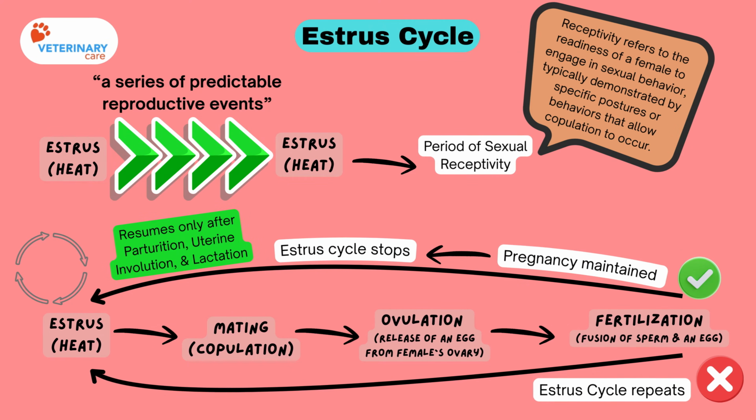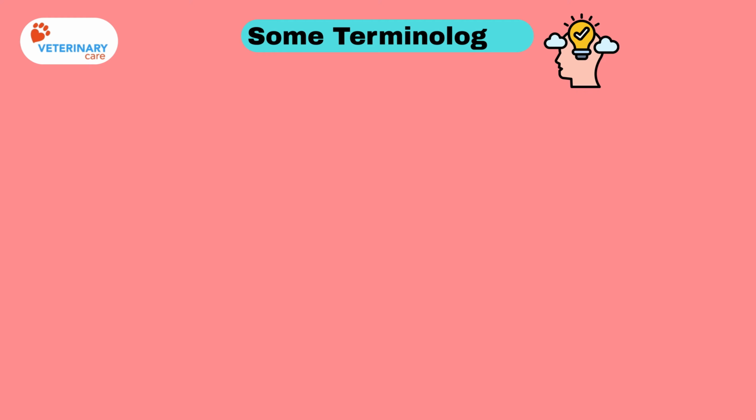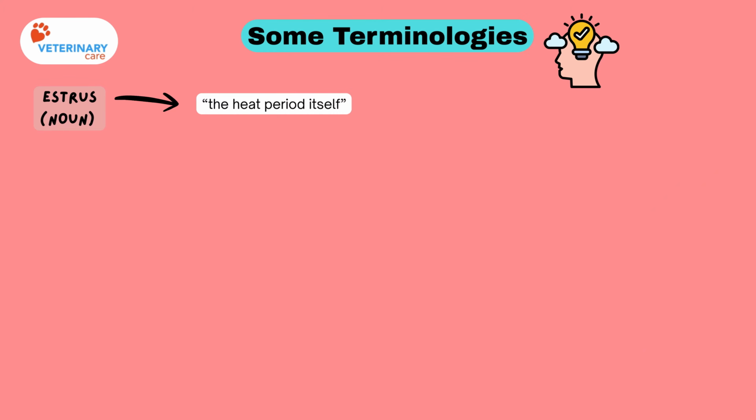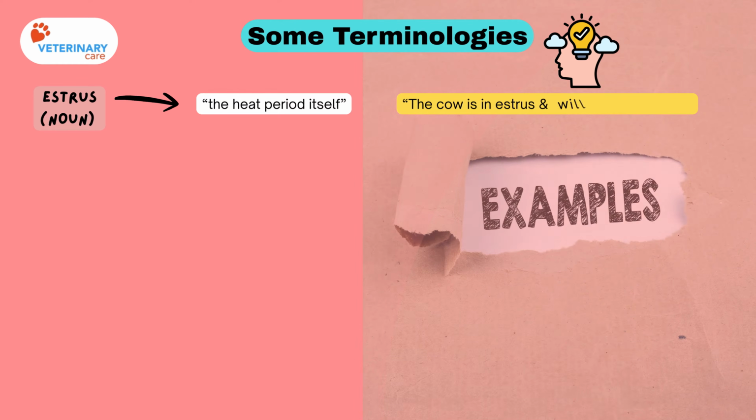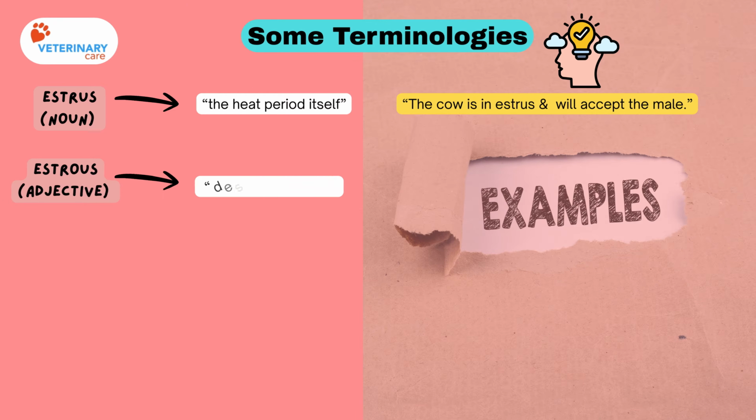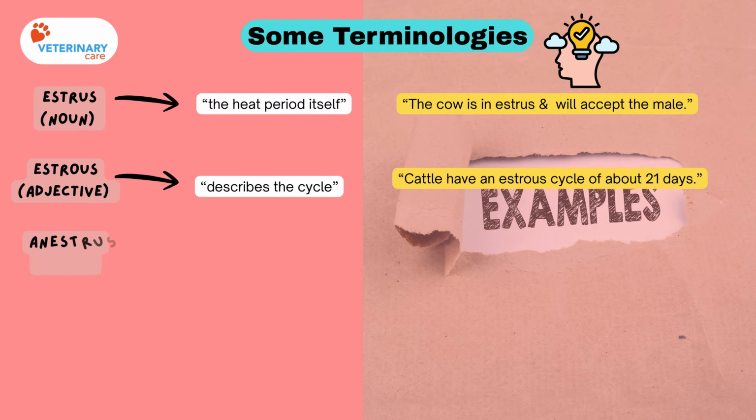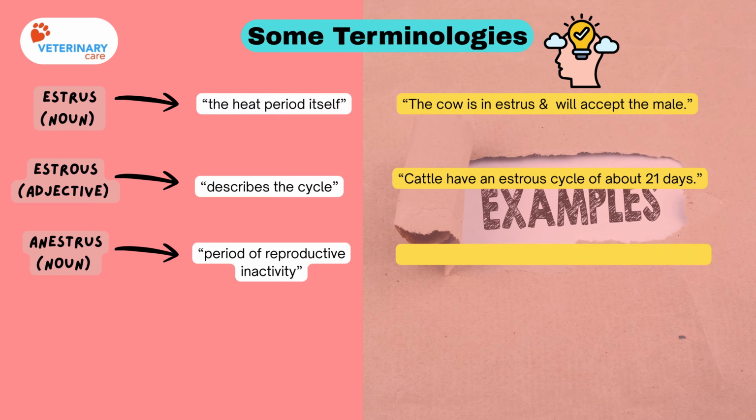Proper terminology is important for clarity when discussing reproductive physiology. Estrus is a noun that refers to the heat period itself. For example, the cow is in estrus and will accept the male. Estrous is an adjective that describes the cycle, as in, cattle have an estrous cycle of about 21 days. The same spelling rules apply to related terms. Anestrus refers to a period of reproductive inactivity. For example, the bitch is in anestrus between heat periods.